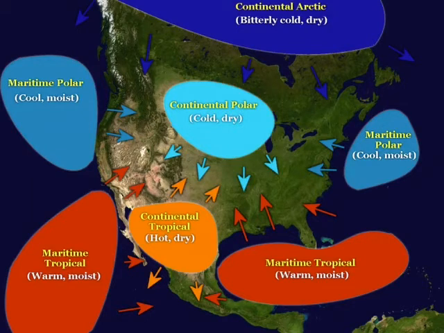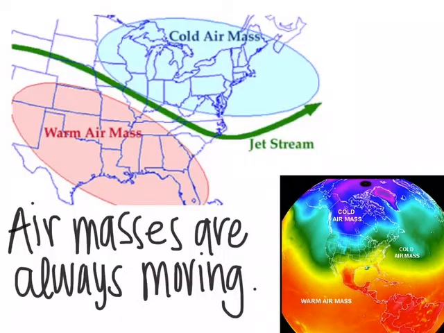So there are all these different types of air masses that are always moving around the Earth, and they're affecting the weather and climate of the areas that they cover. Also important to remember that these sorts of air masses are all moving within the troposphere because that is the area closest to Earth where the weather happens. So here's just another image that shows you that the air masses are always moving. This green line is super important. It's the jet stream. It is a very strong wind current that controls where air masses move.